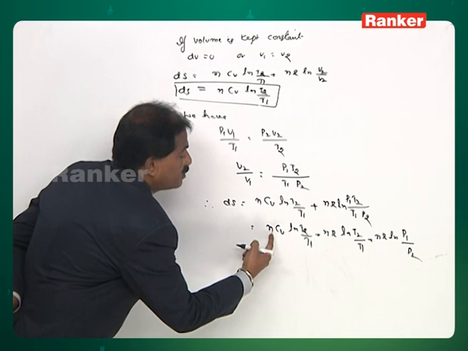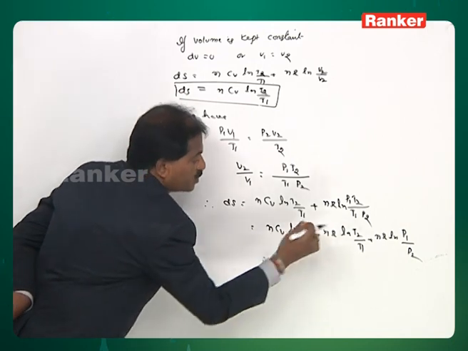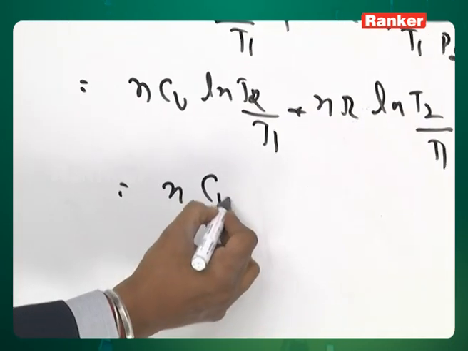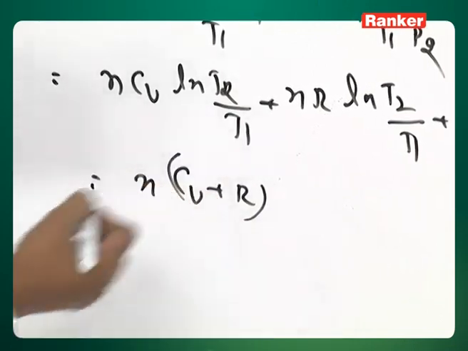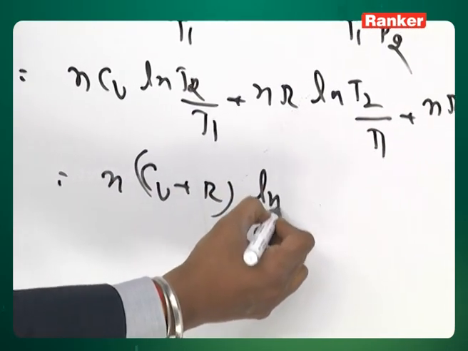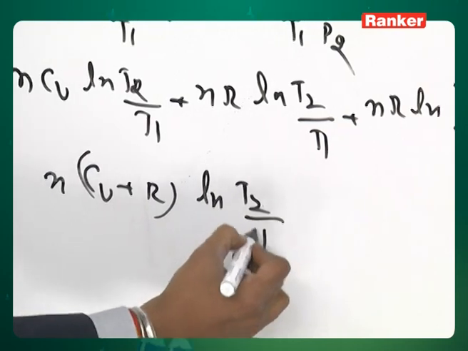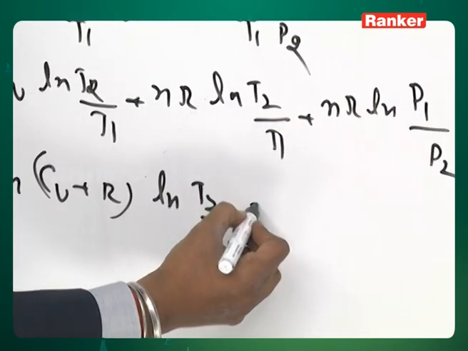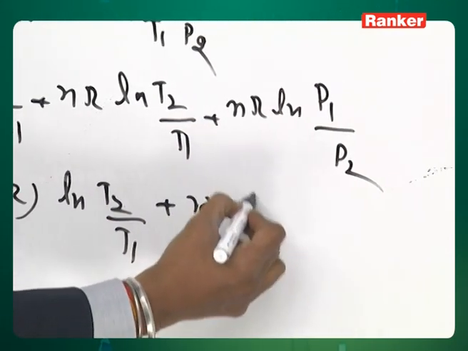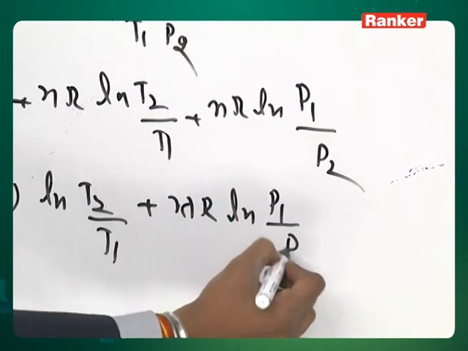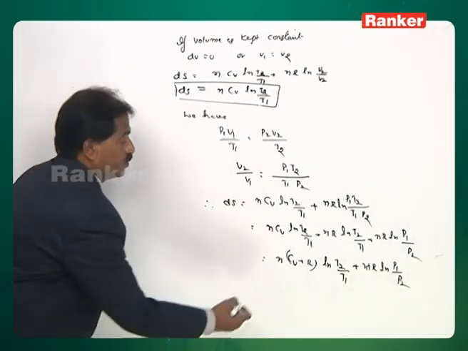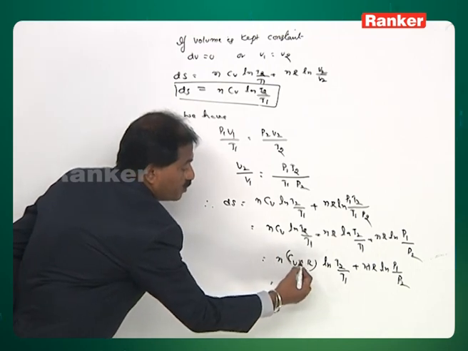Next, I am merging this portion and this portion. Therefore, I will write like this: n(CV plus R) ln T2 by T1 plus nR ln P1 by P2. This is CV plus R, we know that is CP.